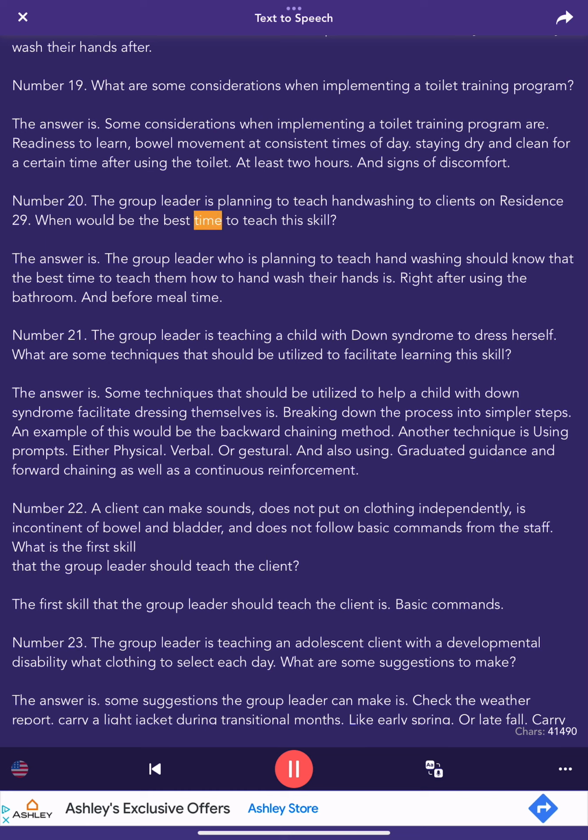Number 20. The group leader is planning to teach hand washing to clients on residence 29. When would be the best time to teach this skill? The answer is, the group leader who is planning to teach hand washing should know that the best time to teach them how to wash their hands is right after using the bathroom and before meal time.